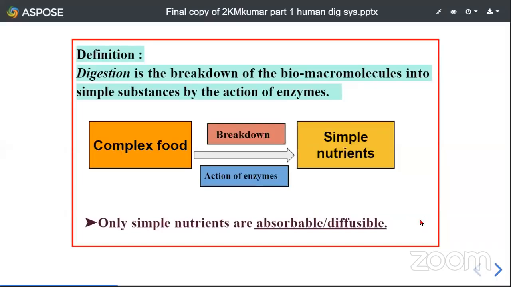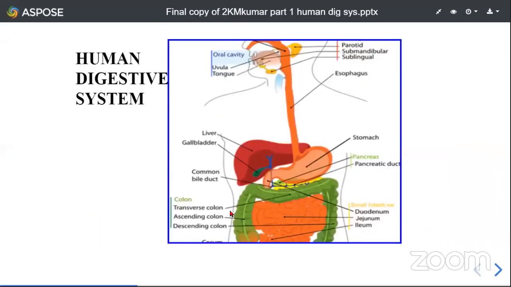Okay, next slide. Human digestive system. What is this digestive system all about? As I said earlier, digestion is an important process that occurs in human beings to digest whatever food we eat. We eat a variety of food. There is an exclusive system which performs the whole process of digestion, and that exclusive system is the human digestive system. This is the picture you are seeing.